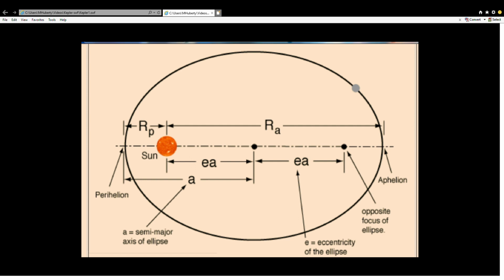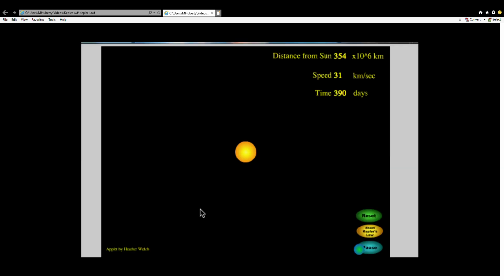Let's show you a little example here. So here we've got our sun, you can read this information up here. We're going to put a planet on here and give it some initial velocity and send it on its way. And we can watch the orbit that's created from this. And this one has a little bit of eccentricity, a little bit off from being a circle, because the sun is not at the center, which it would be in a perfect circle, right?